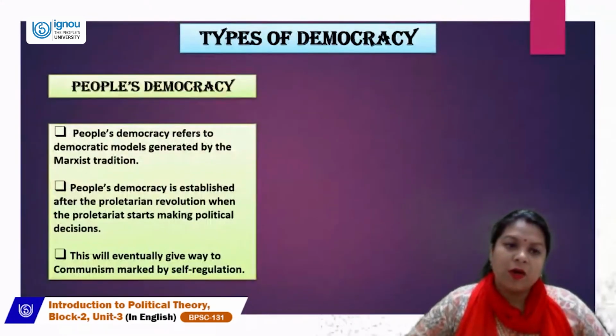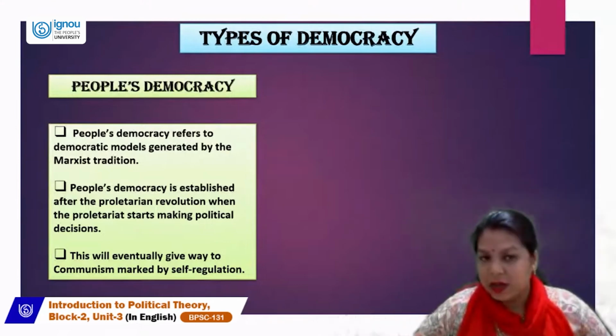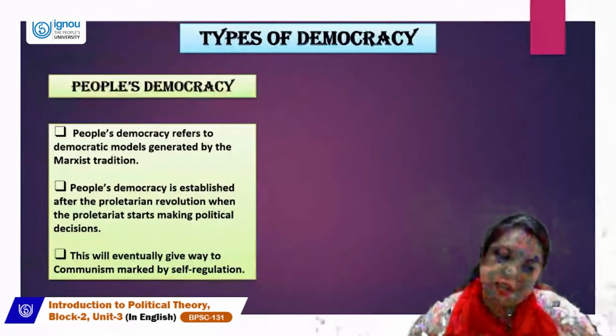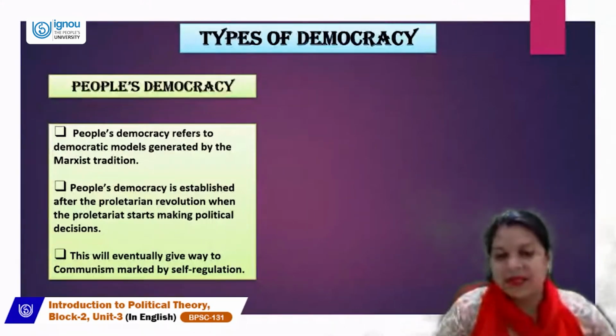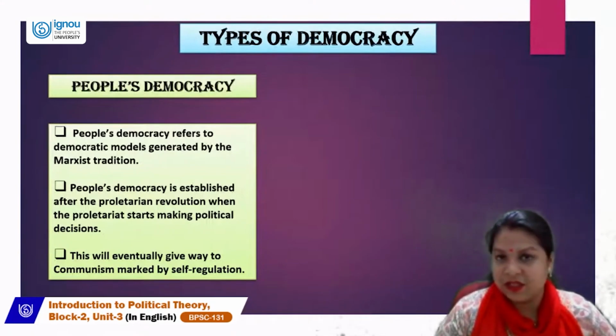Now let's talk about people's democracy. People's democracy refers to democratic models generated by the Marxist tradition. You should know that people's democracy is equal to the Marxist theory of democracy, and they are the ones who generated this Marxist tradition. So people's democracy is established after the proletarian revolution, when the proletariat start making political decisions.